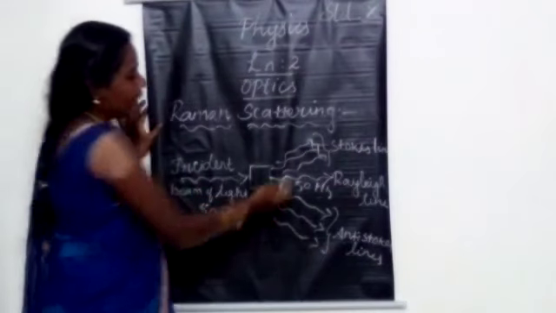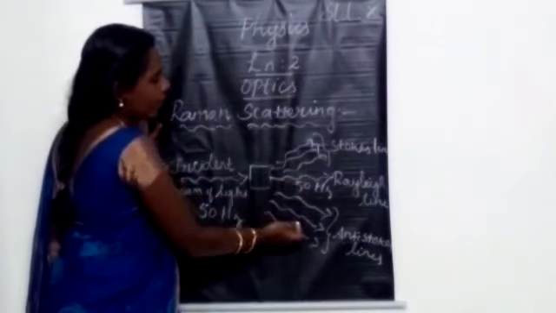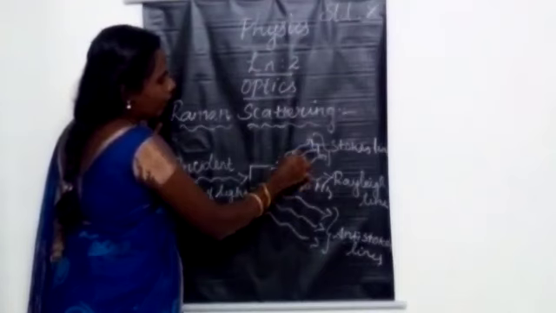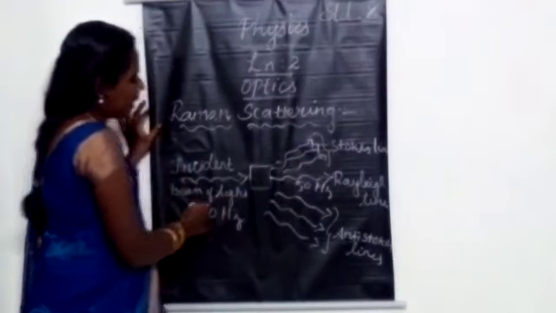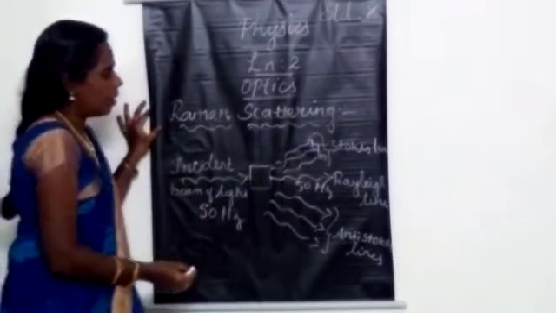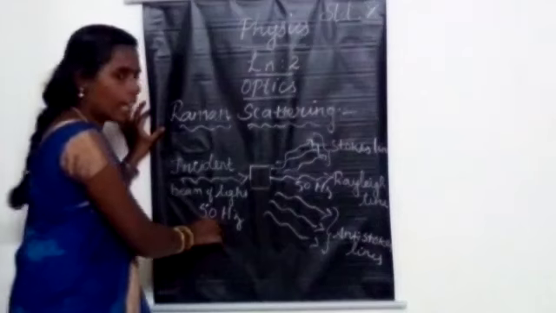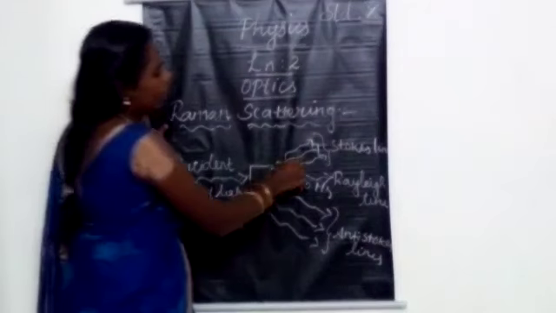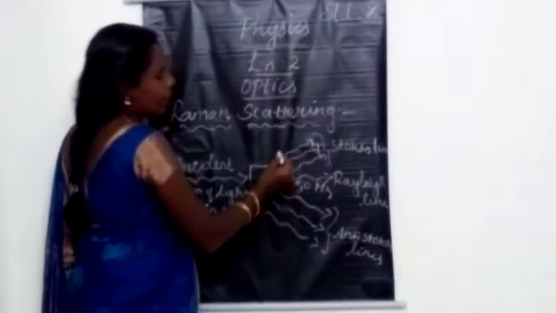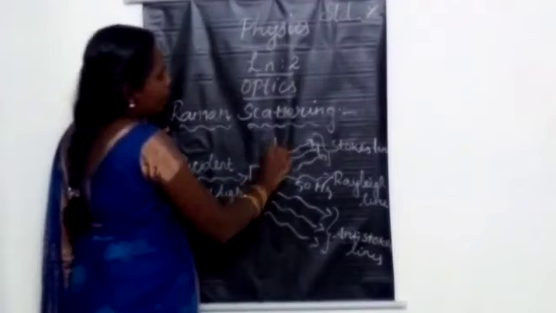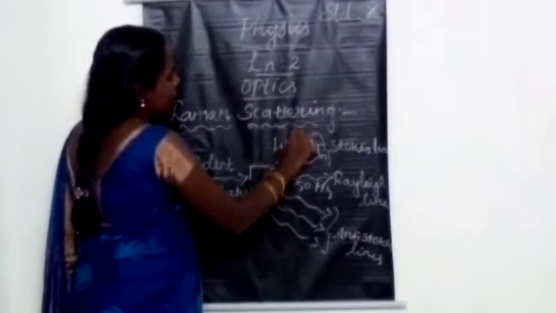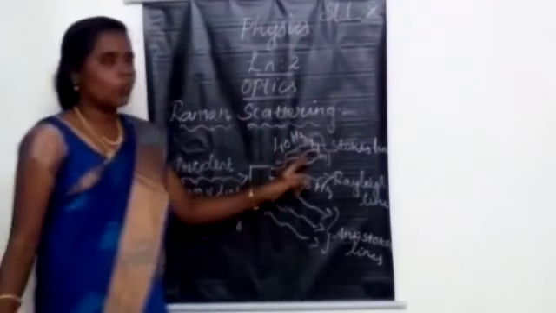Then we can also see different lines here. These lines have a frequency lower than that of the incident beam of light. For example, if the incident beam is 50 Hz, in these lines the frequency will be 40 Hz or below, like 30 Hz. These are called the Stokes lines.